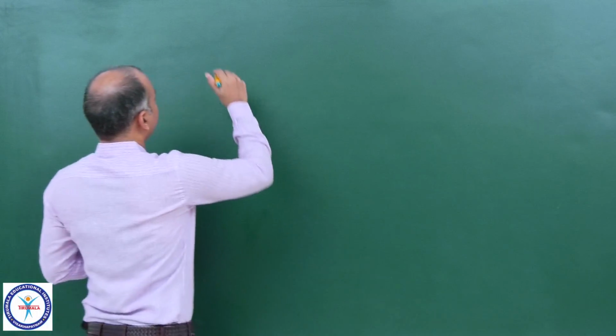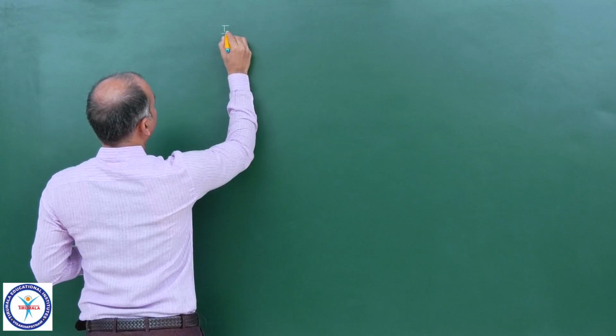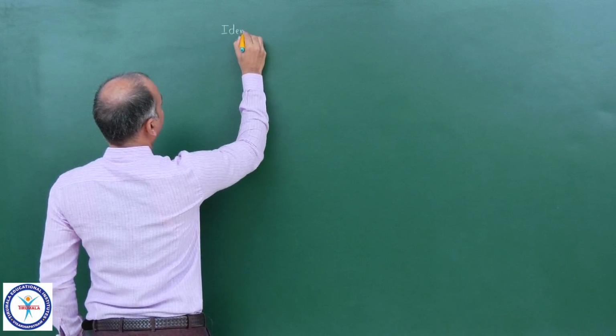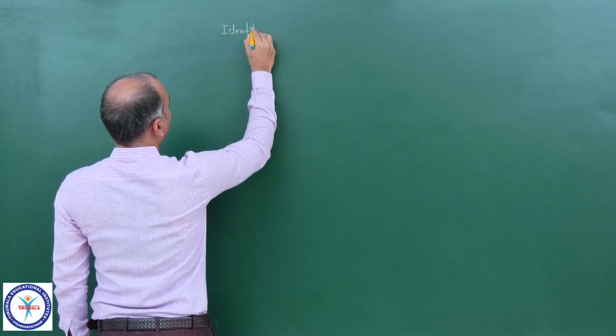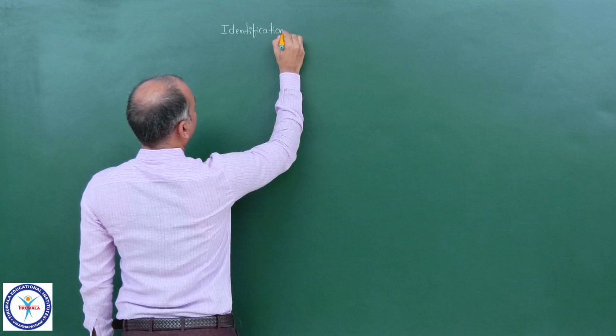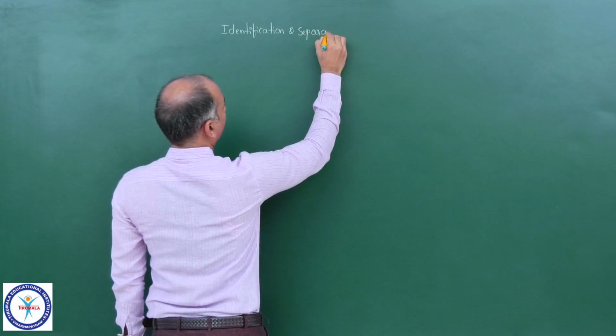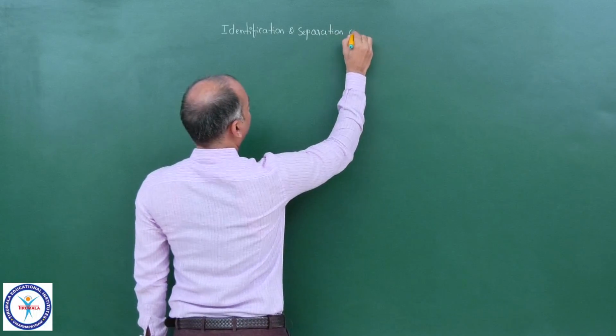So it is identification and separation simultaneously. Separation of cations.